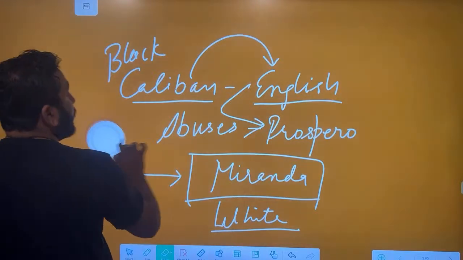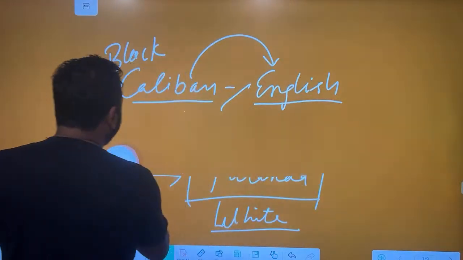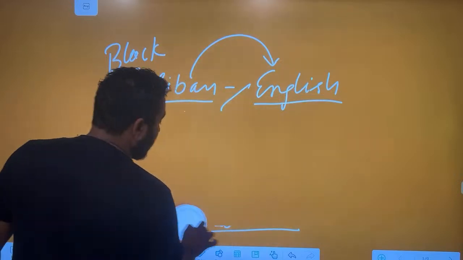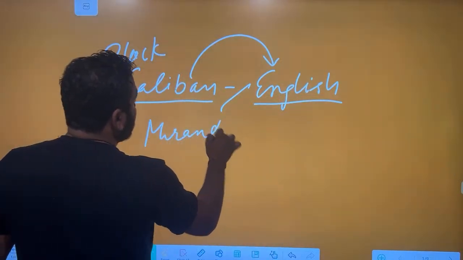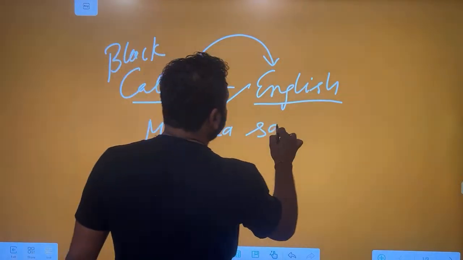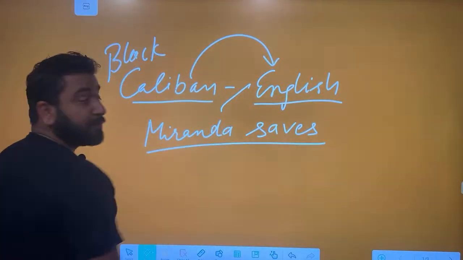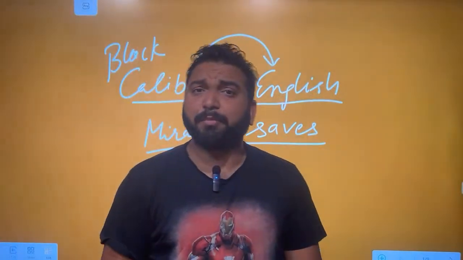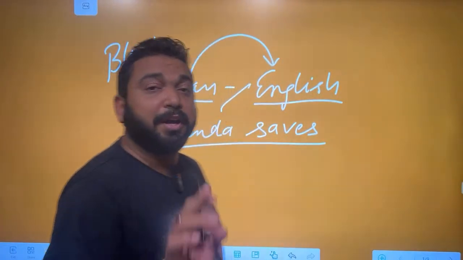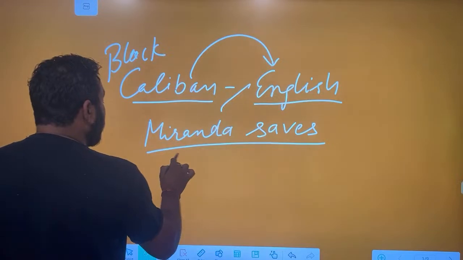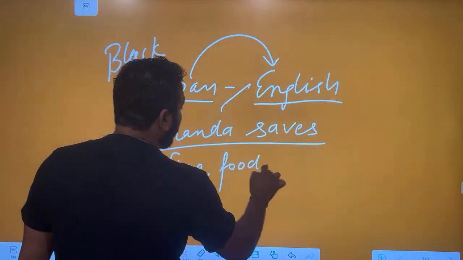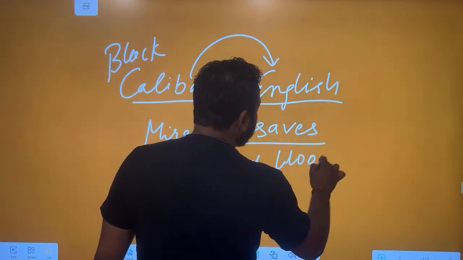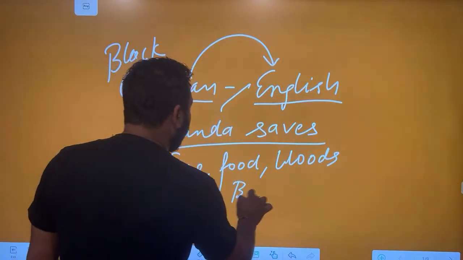When Prospero wants to punish Caliban and wants to torture and kill Caliban, Miranda says no. Miranda saves Caliban. But why? On humanitarian grounds? Because she was emotional? No. She says, Father, he makes fire for us. He makes food for us. He brings wood. He arranges our bed.